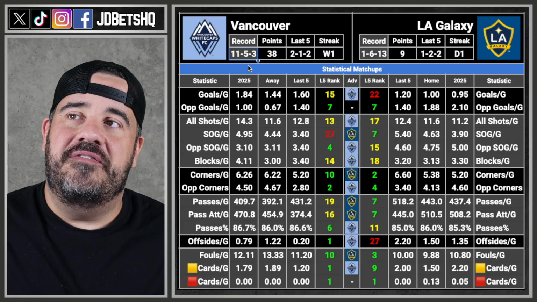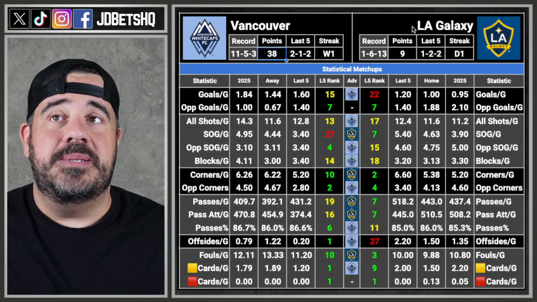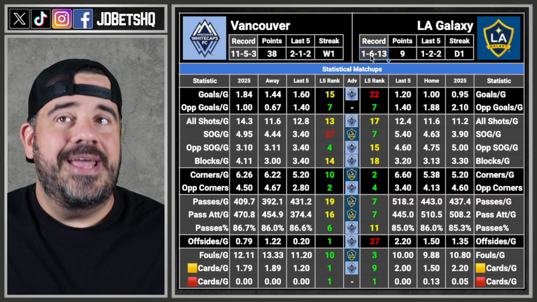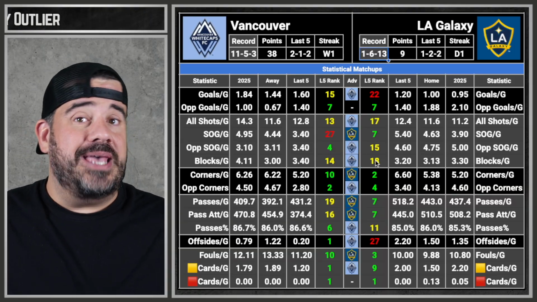Vancouver is 11-5-3. They got 38 points. They're one of the top teams in the league. They've lost 3 games all season. LA has won 1 game. They've lost 13 games, yet they are favored. And the stats kind of back it up.